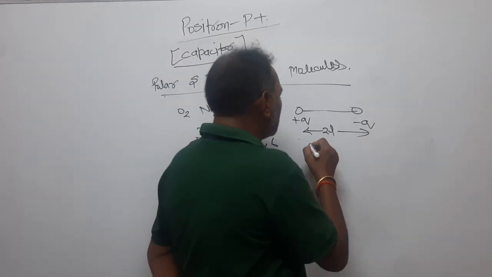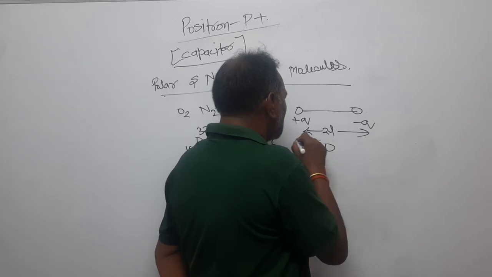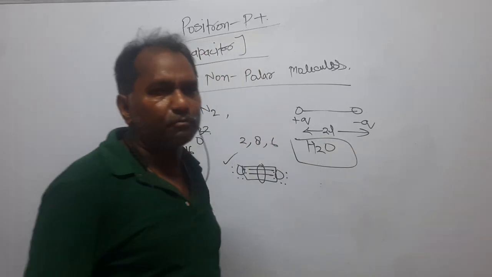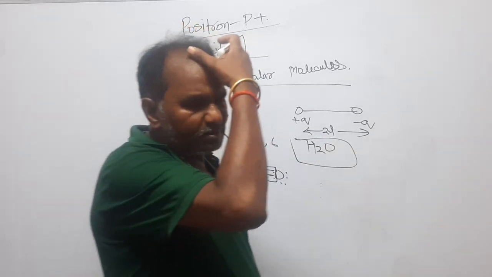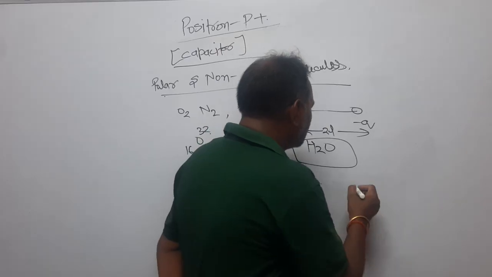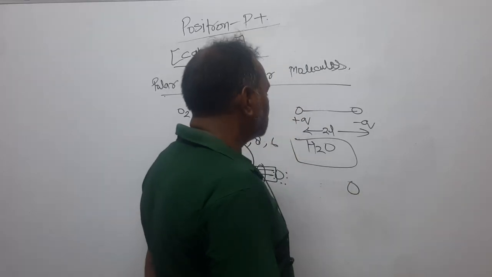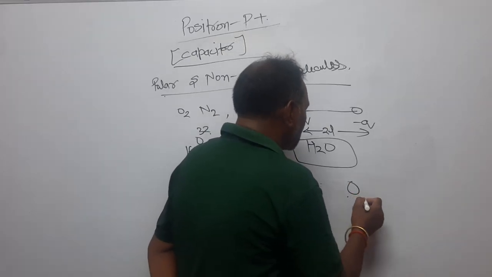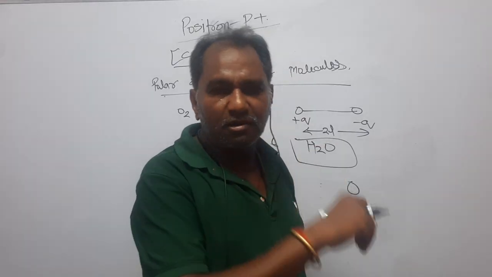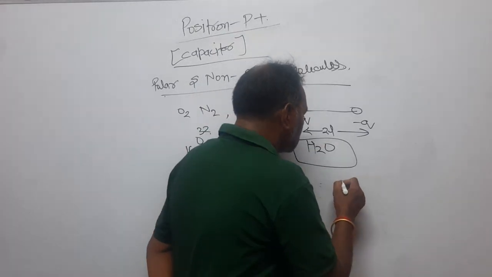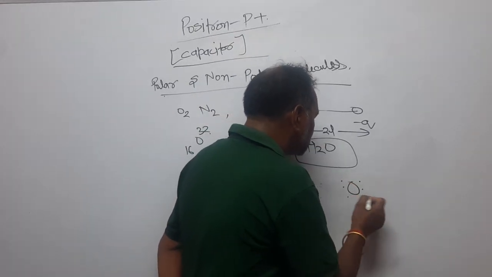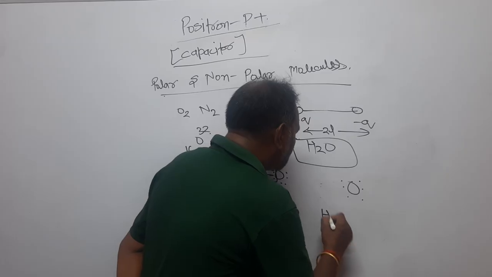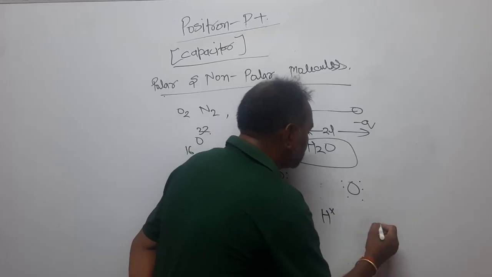But let's talk about H2O, which is a very important polar molecule. That is why I am taking this example. Again, dear students, oxygen has 6 electrons in its outermost orbit. So it is 2, this is 2, this is 2. Now hydrogen has 1 electron.